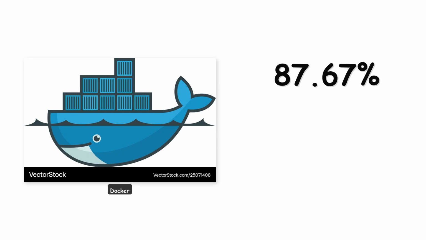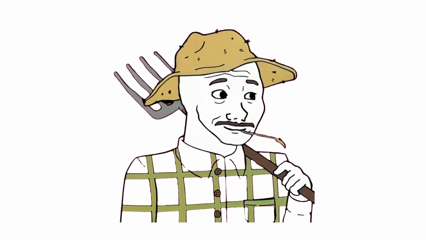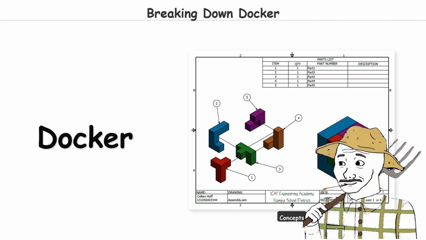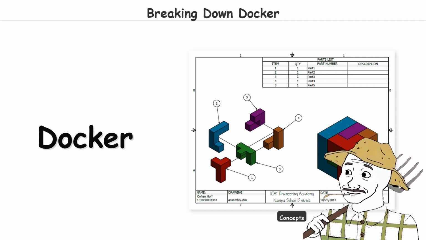Docker holds an 87.67% market share in containerization. That means nearly 9 out of 10 containers running anywhere on Earth right now are Docker containers. The company essentially invented a category and then dominated it so completely that Docker and container became synonyms. So let's break down every major Docker concept and figure out what each one actually is.